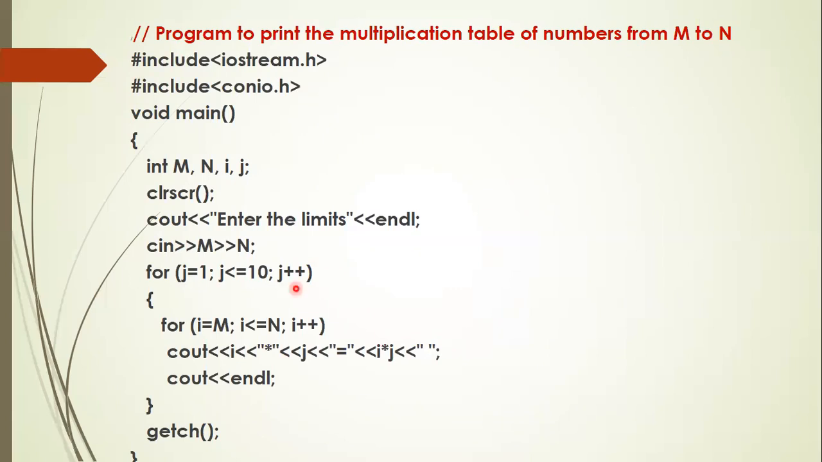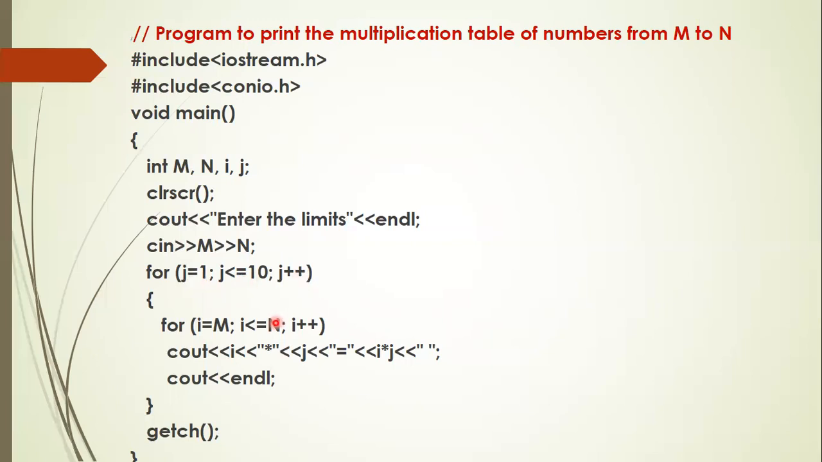So these two are the header files. Next, m is a lower limit, n is an upper limit. So from which number to which number you want the multiplication table, you decide. i and j are loop control variables. Enter the limit m greater than n. Next, any table, how many rows are there? 10 rows. Suppose m value is 5, then 5 into 1, 5 into 2, 5 into 3, 5 into 4, like that 10 rows are there. For that, use a loop variable called j. For j equal to 1, j less than or equal to 10, j plus plus.